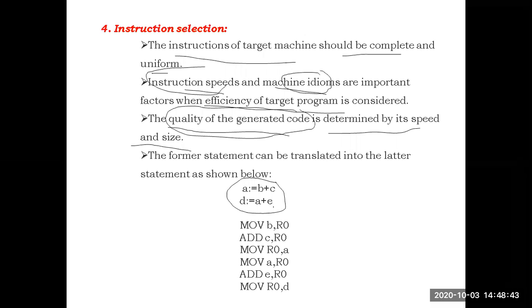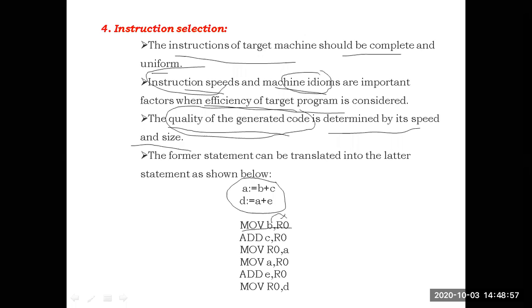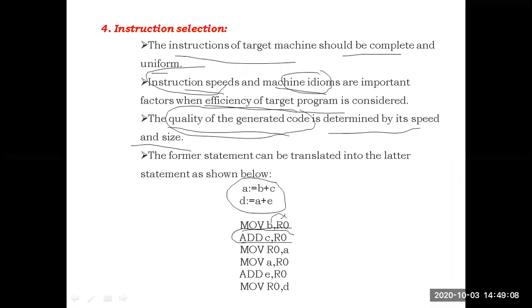For a is equal to b plus c, what is the first thing we have to do? We are selecting the instruction move b comma r0. Move the value of b into the register r0. First we are moving the value of b into r0. The second instruction is add c comma r0, because we have to add b and c.